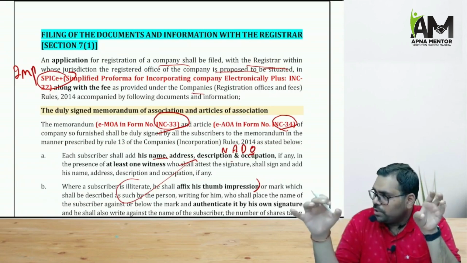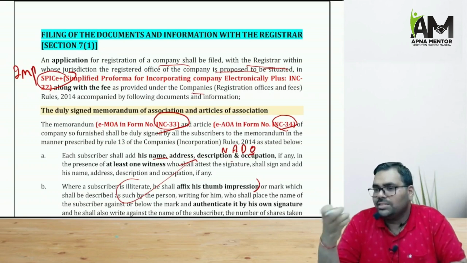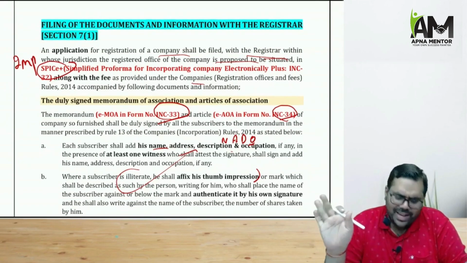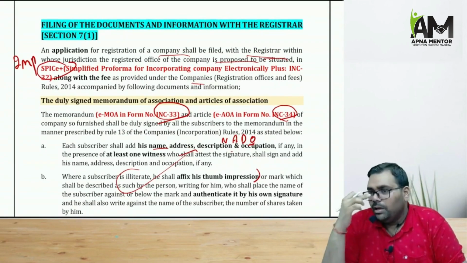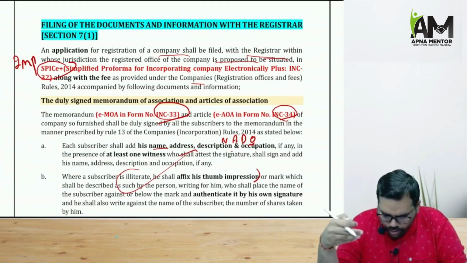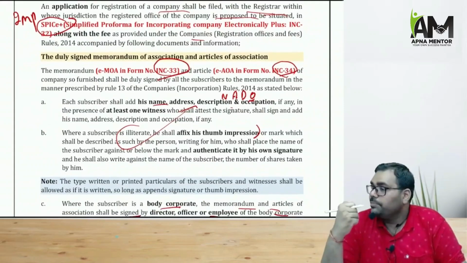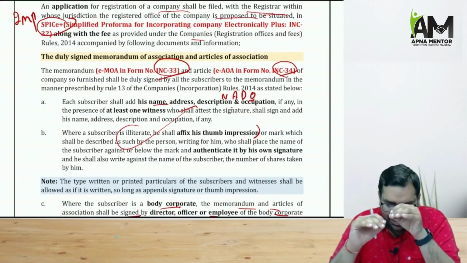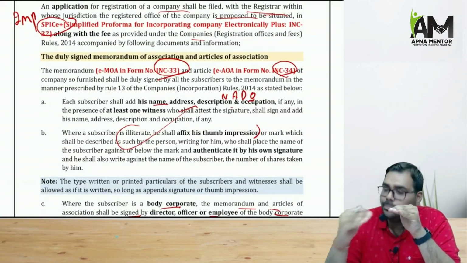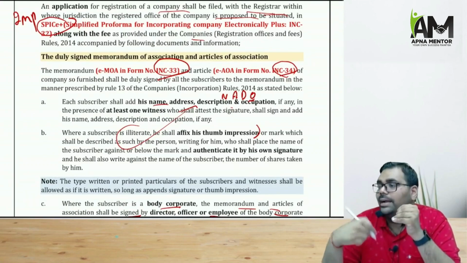All these things you can do under one particular form. So for reservation of name also, the SPICE Plus form only will be used. Now along with the application, the company has to give some documents to the ROC. What are the documents? Firstly, the company has to file the most important documents, memorandum and articles to the ROC,